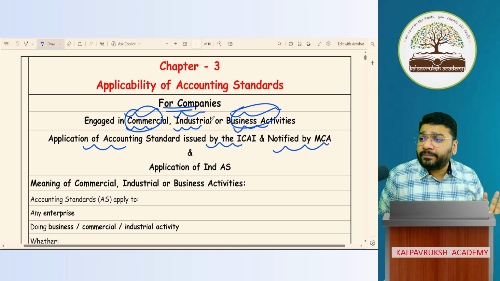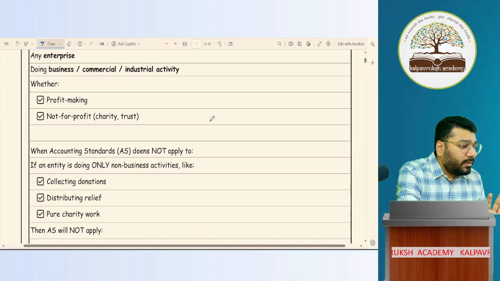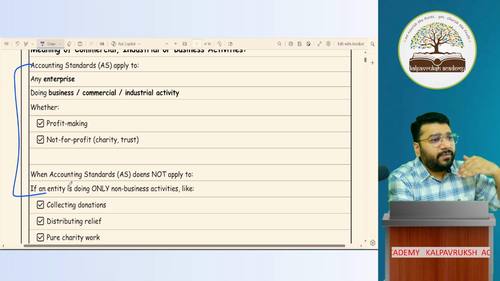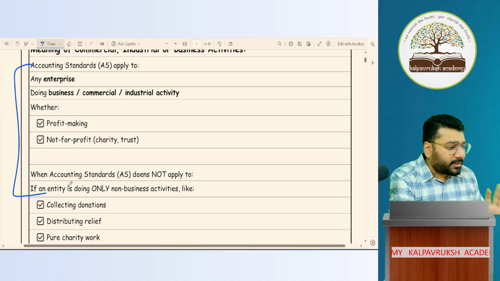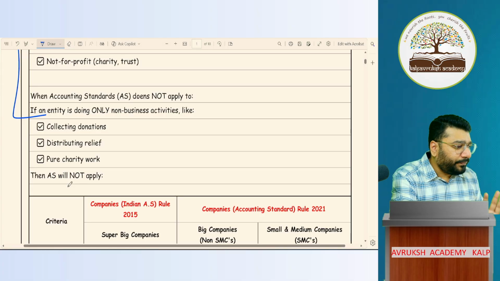Fantastic. Now, whatever I've explained here, notes has been given. So I'm not going through the notes one more time because you've done this in-depth discussion in the regular class. So same thing what is there in the notes has been orally explained right now.